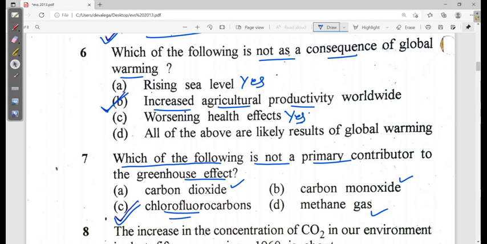Primary means those introduced into the environment directly. So carbon dioxide is a direct introduction, CO is a direct introduction, and CH4 is a direct introduction, but chlorofluorocarbons are synthesized. They are formed by chemical reactions, so they are secondary pollutants, not primary. So CFC looks like the correct option.